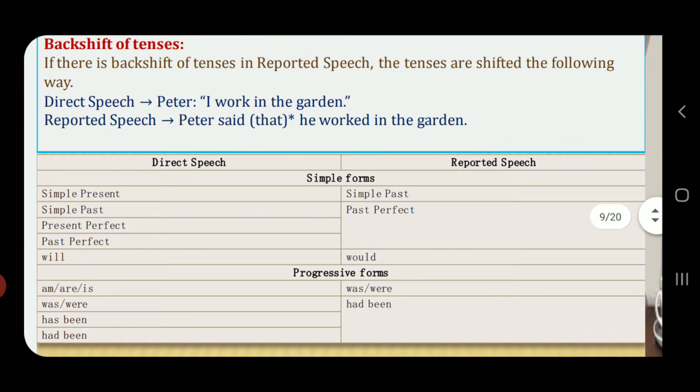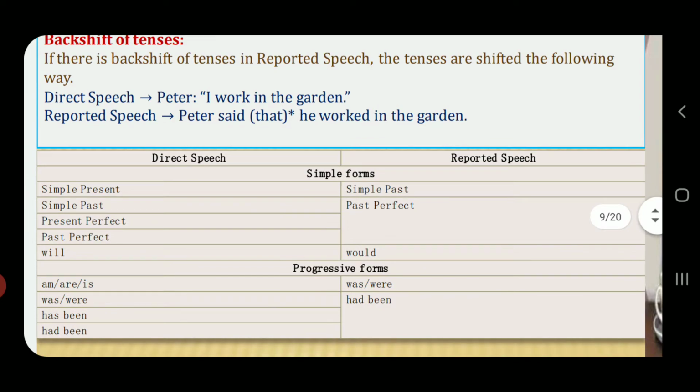Similarly, is gets converted into was or were. Was, were, if mentioned in the statement, gets converted into had been. Has been also gets converted into had been, and had been remains the same. So you need to take into consideration, you need to focus on the words given here and the formats.